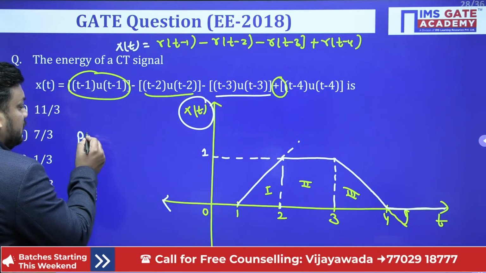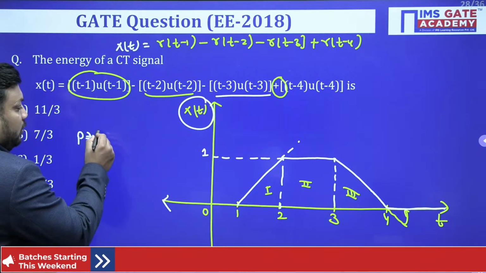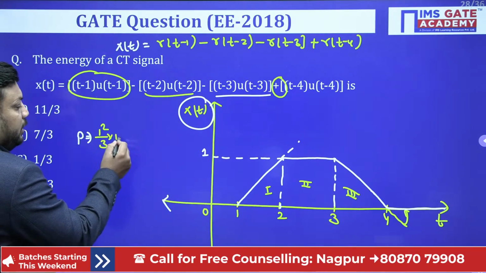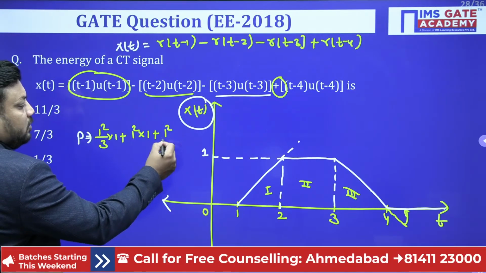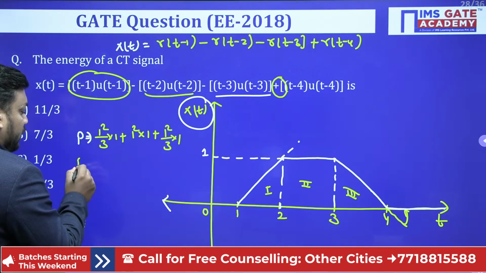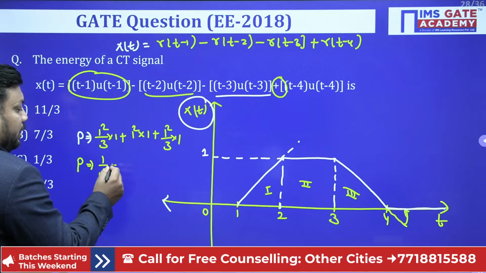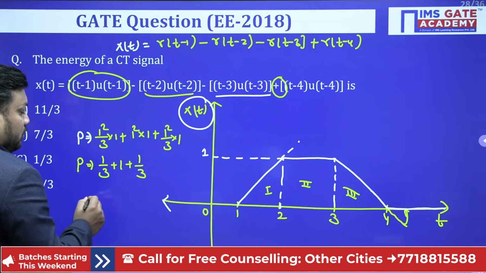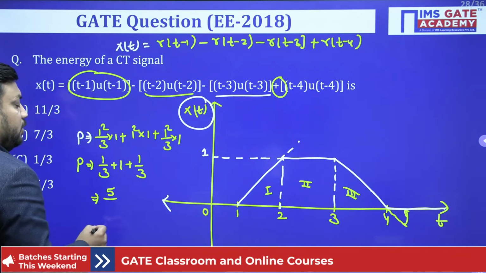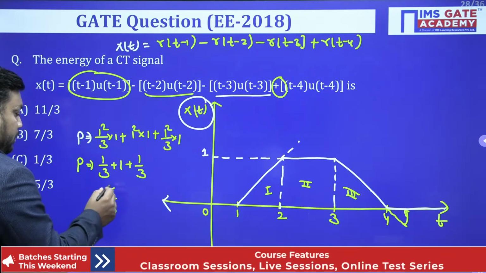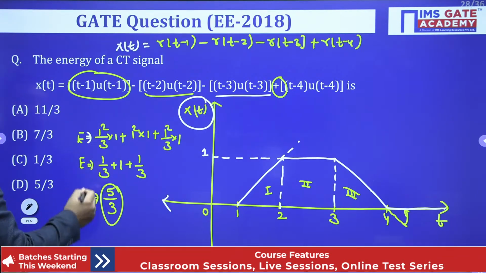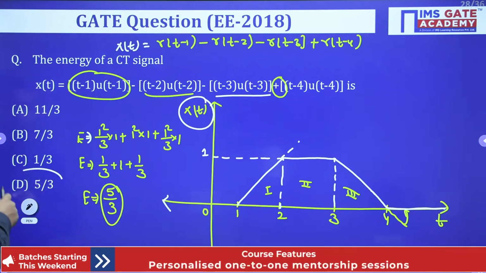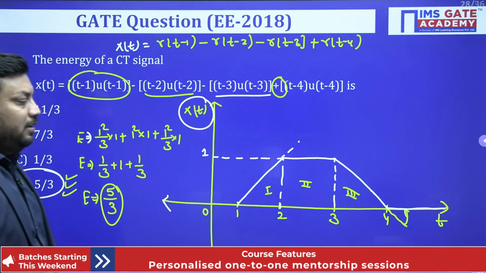Now power is nothing but, first, a square by 3 into b, meaning 1 whole square by 3 into b, plus 1. Again, you write 1 whole square into 1 plus, again a square by 3 into b. So the power calculation will be 1 by 3 plus 1 plus 1 by 3. So actually it will be 3, 4 and 1, 5, so 5 by 3. So it's not P, it's E, energy. So the answer will be option D for Delhi. Option D for Delhi.